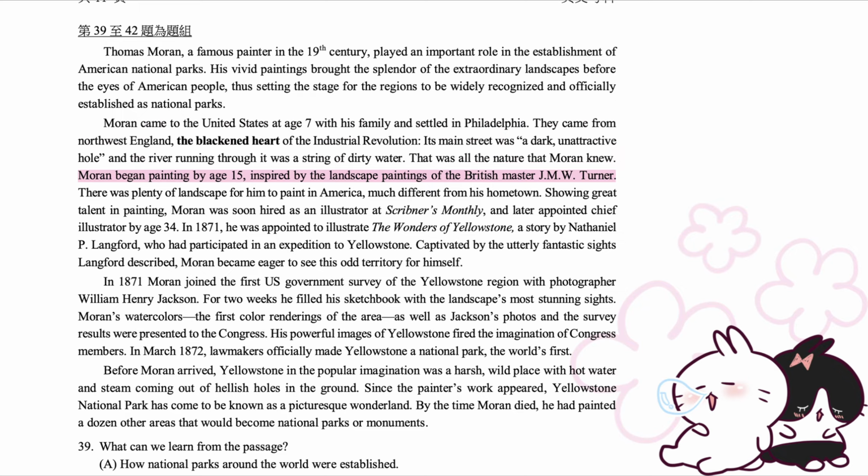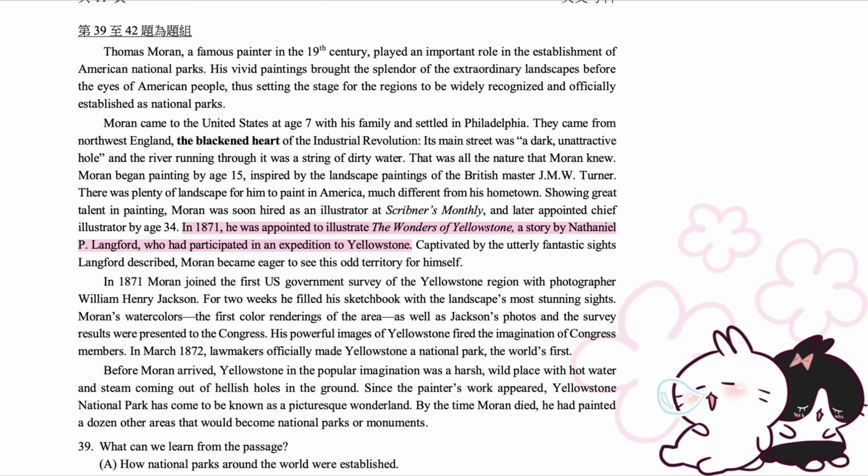Moran began painting by age 15, inspired by the landscape paintings of the British master J.M.W. Turner. There was plenty of landscape for him to paint in America, much different from his hometown. Showing great talent in painting, Moran was soon hired as an illustrator at Scribner's Monthly, and later appointed chief illustrator by age 34.